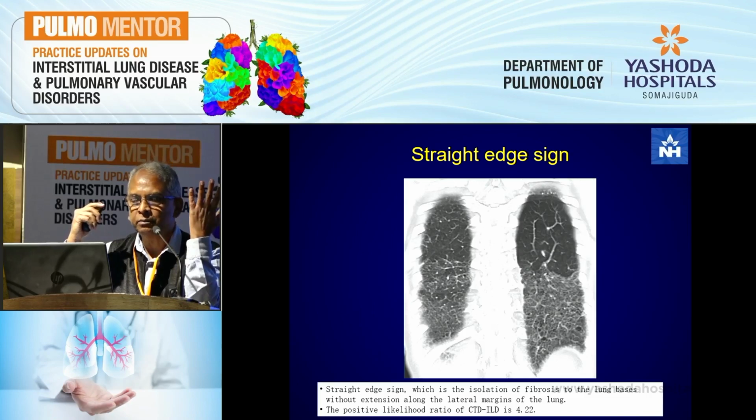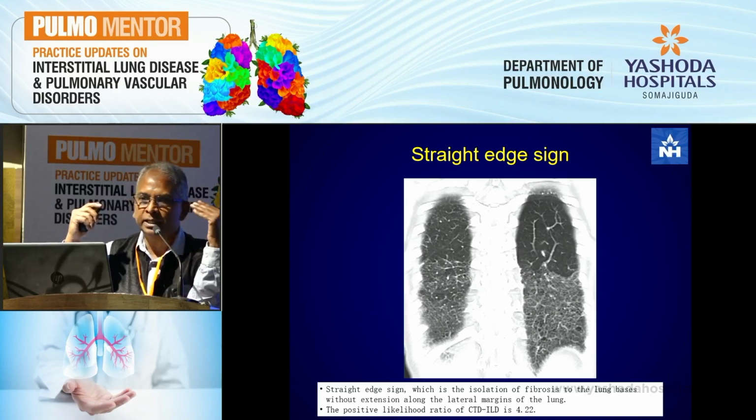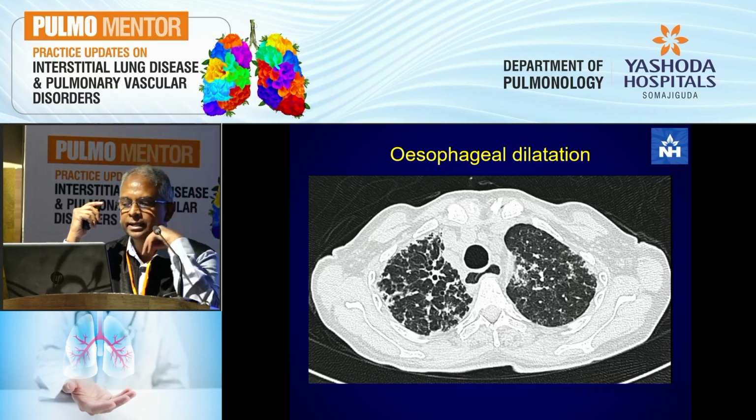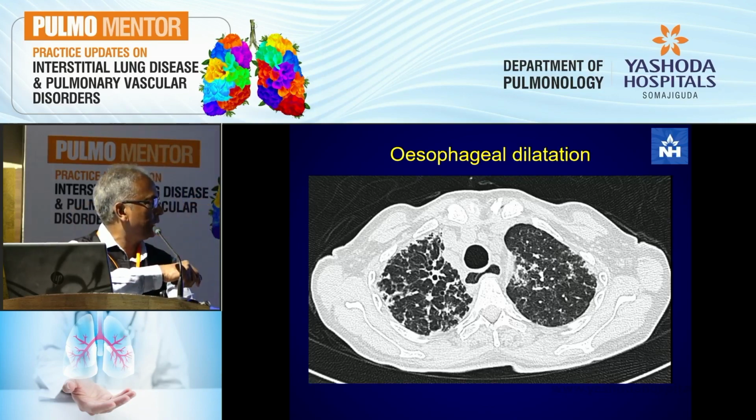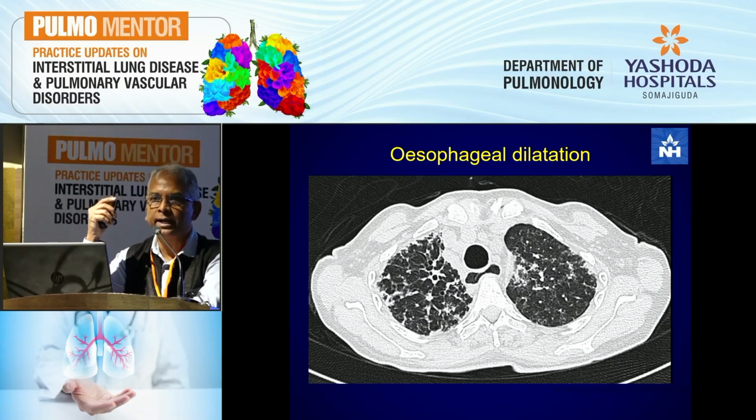But one of the things that we should always look for, even when it's not a UIP pattern, is the esophageal dilatation that you're seeing, which often gives you a clue to the underlying CTD.